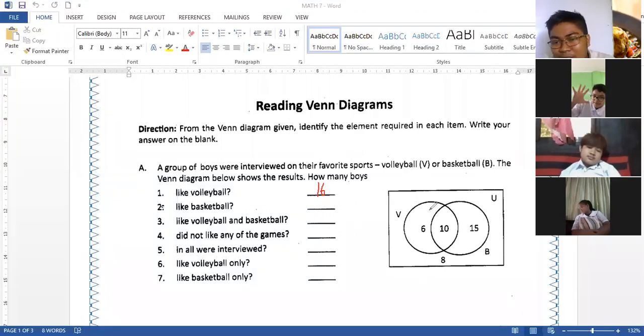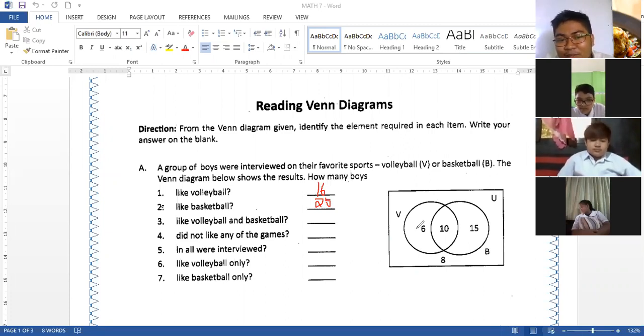How about basketball? Tanggalin mo ngayon si volleyball, we have 10 plus 15, 25. How about those who like volleyball and basketball? Ngayon naman, pinagsama mo si volleyball and basketball. So, nasan siya? Nasa intersection. Anong intersection natin? We have 10.